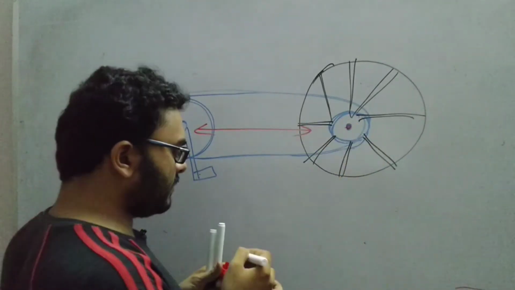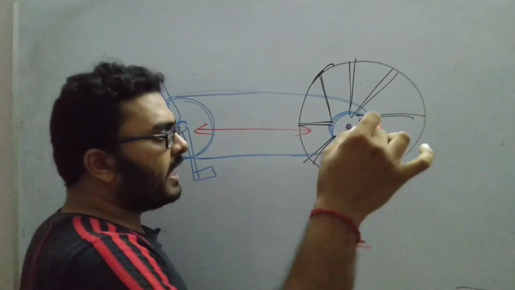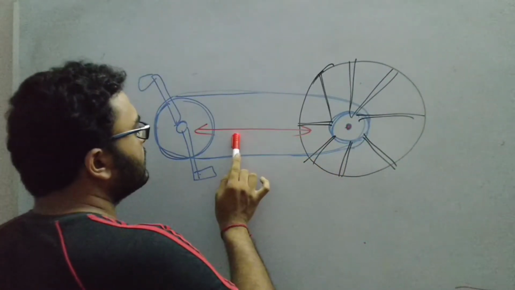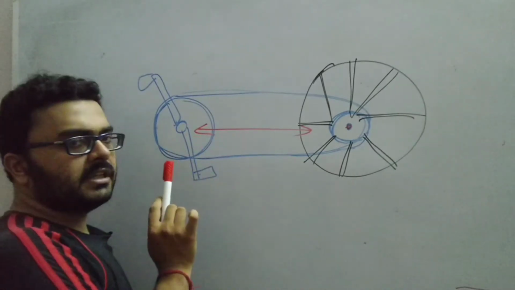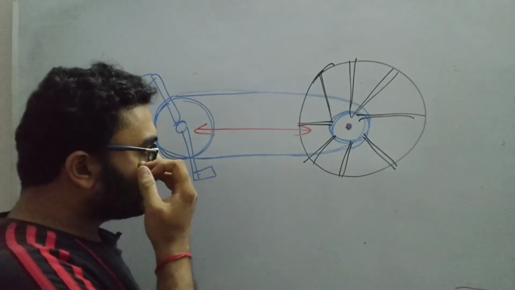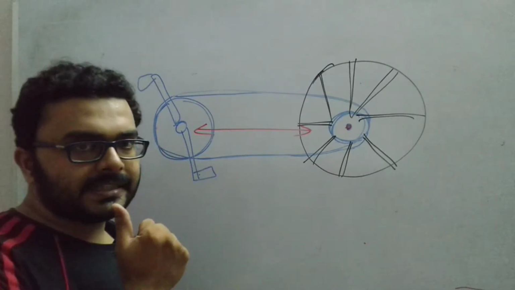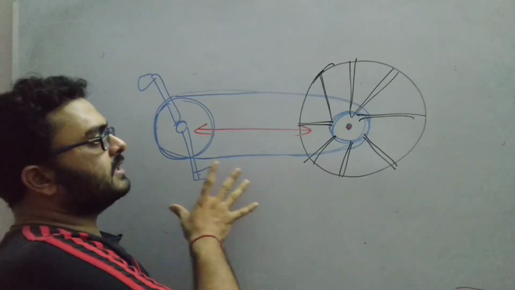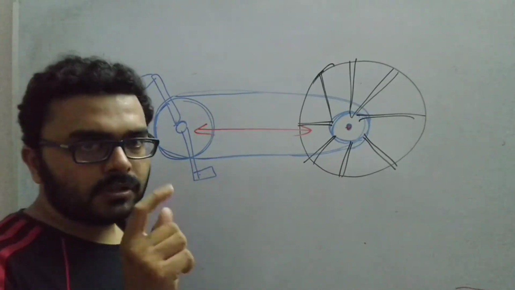This is the axis of rotation. The axis of rotation is the axis of the rear wheel. From that, you are applying the force at a certain perpendicular distance away from the rear wheel on the pedal. Thus here you can see the torque is being generated due to a force which is being applied at a certain distance from the axis of rotation.